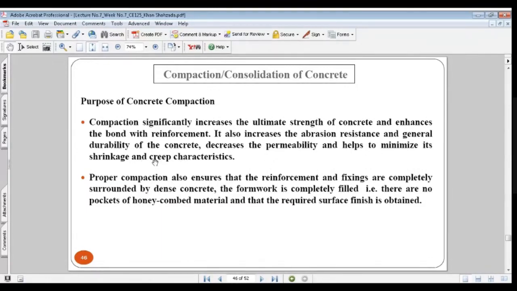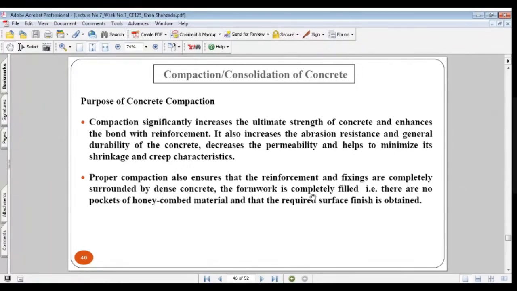As I told you in the previous lecture, how we can control the shrinkage and creep. So if you can compact the concrete properly, you can mitigate the shrinkage and creep of the concrete. Proper compaction also ensures that the reinforcement and fixings are completely surrounded by dense concrete. As I told you, the steel bars and fixings, the electricity pipes and other embedded items are completely surrounded by the dense concrete.